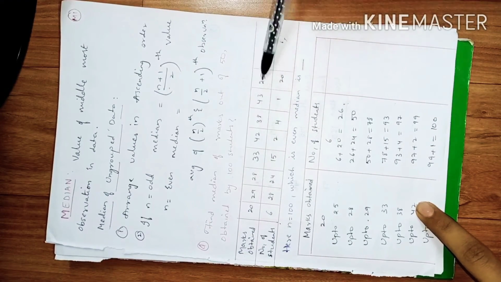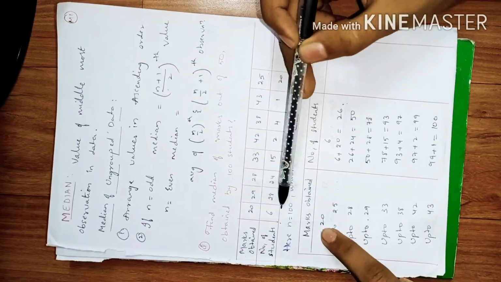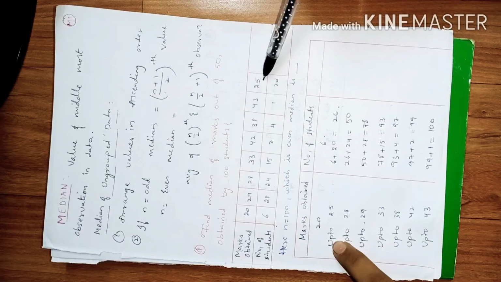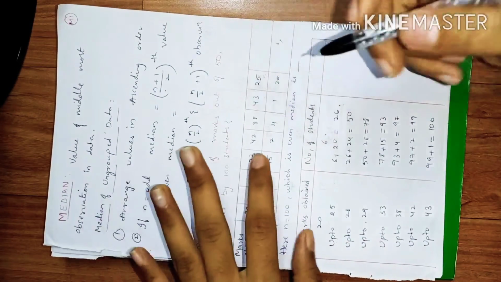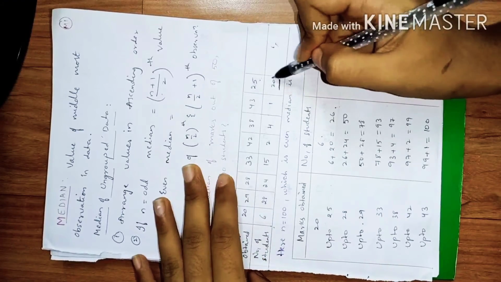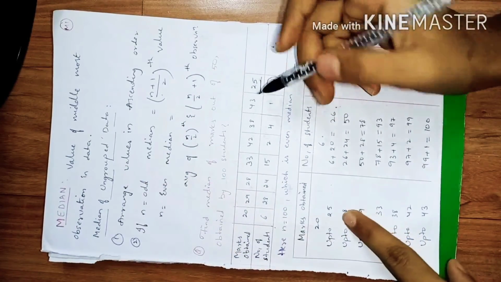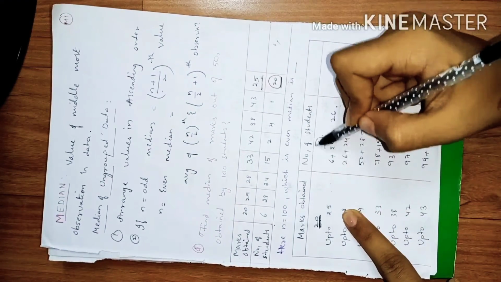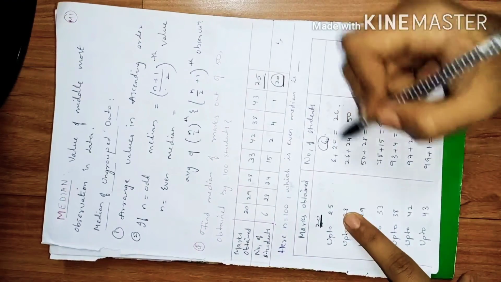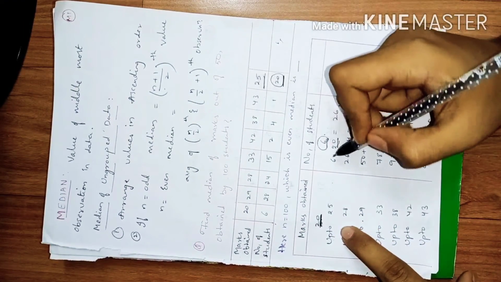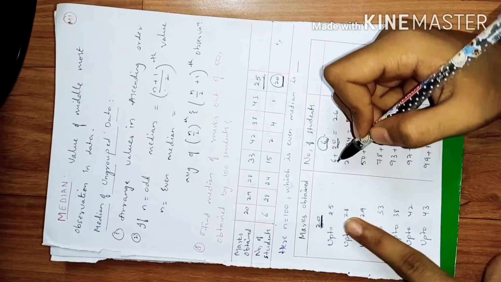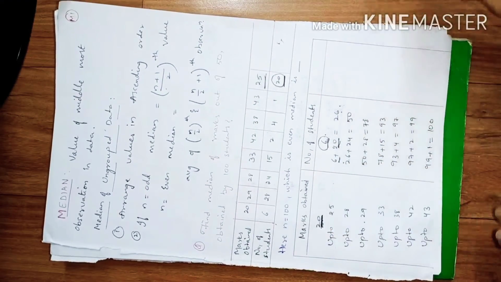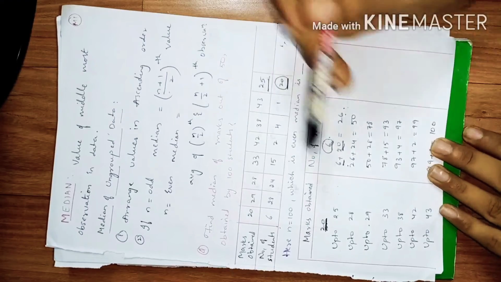So the least mark here is 20. So 20, how many students? 6. So I wrote 6. Next the least value is 25. After 20 we have 25. So up to 25 we have 20 students who obtained the mark 25. We already know that 20 is the mark obtained by 6 students. So up to 25 how many students do we have? This is 20 because of this 25 marks and 6 is from the marks obtained by this 20. So 6 plus 20 is 26. How did we write? I guess you got it, or else we'll see in the next step.